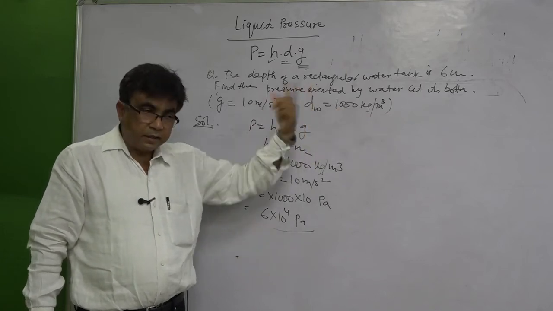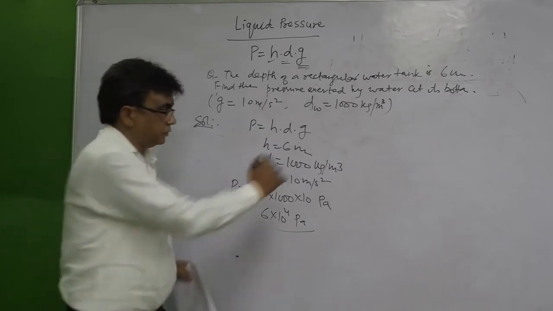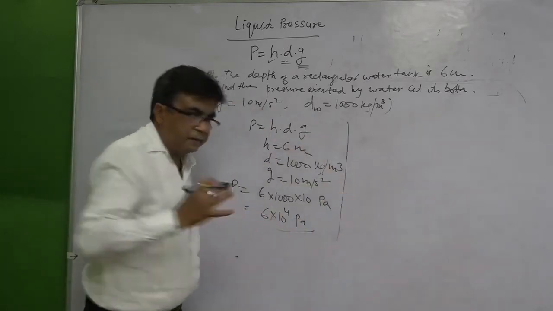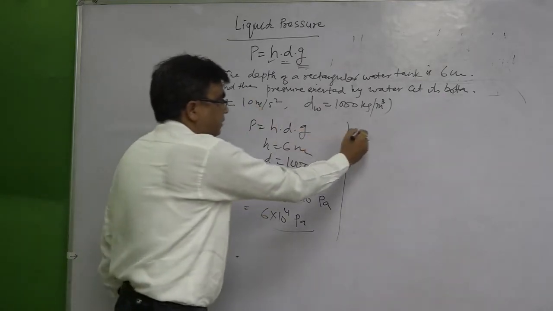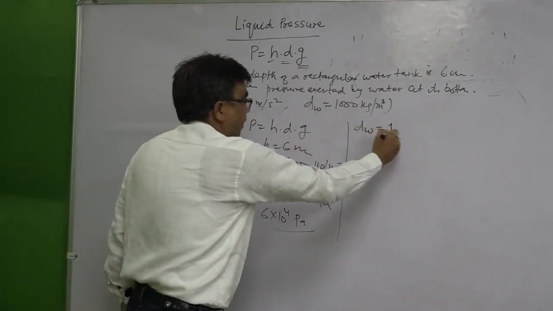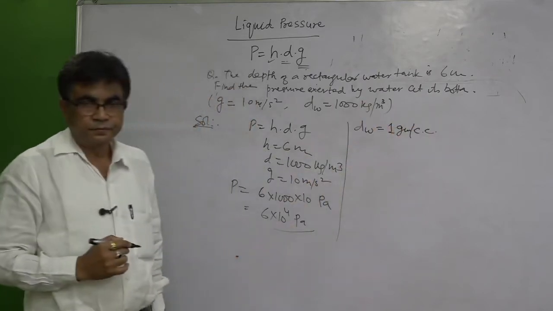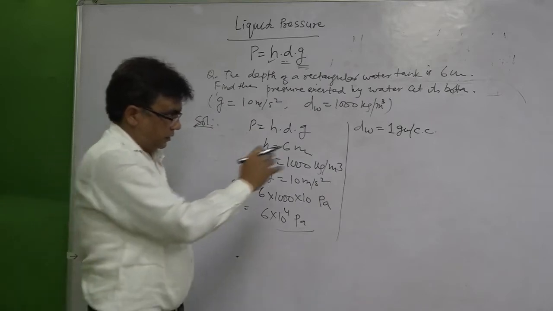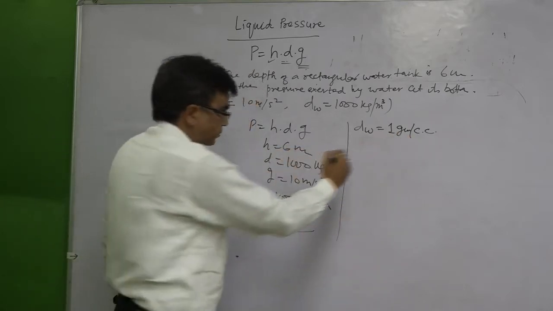So, sometimes it is given in gram per centimeter cube, and you have to convert that into kg per meter cube. I will show you, because I have seen students committing mistakes. Density of water is given 1 gram per cc, cubic centimeter. This is not the SI unit, we have to convert into kg per meter cube.